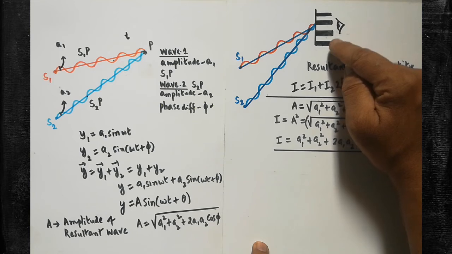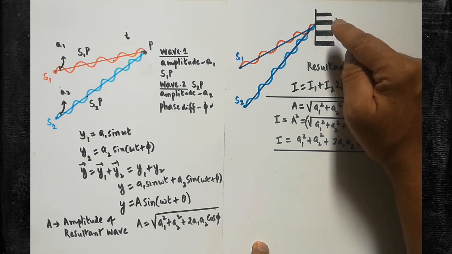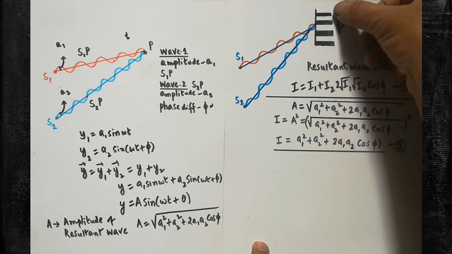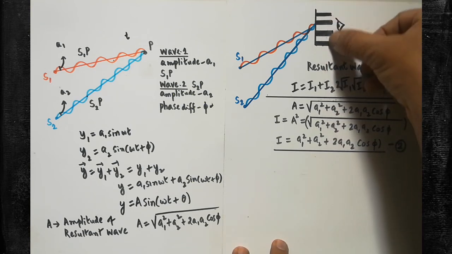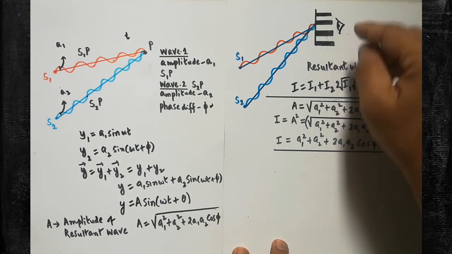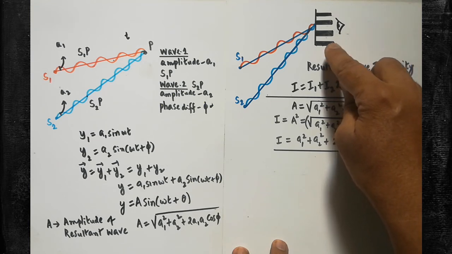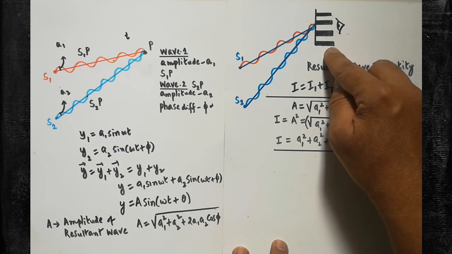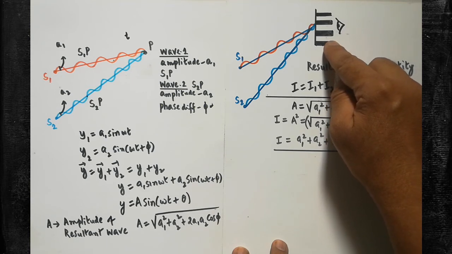Alternatively, constructive interference, destructive interference, constructive interference, destructive interference will be created, and you are able to see a band of dark regions and bright regions in a successive manner. Make a note. Wherever dark is seen, it shows destructive interference. Wherever the bright region is seen, it shows that constructive interference is created.